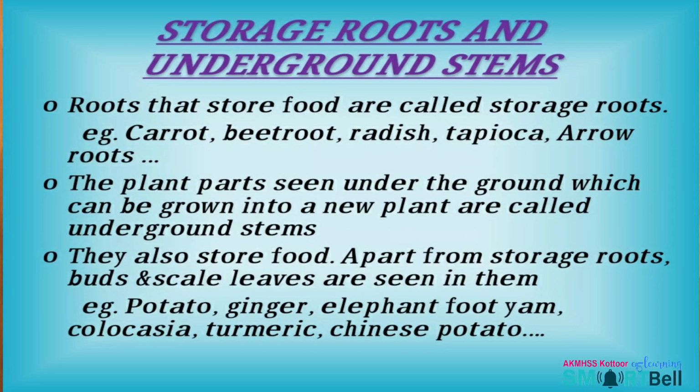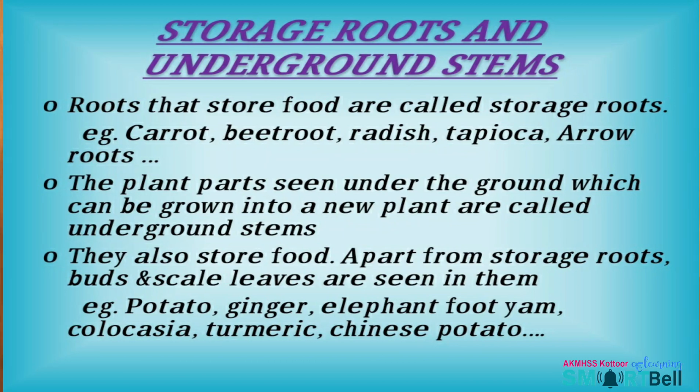Then in your science textbook, on page number 18, there is an activity. There are a lot of food examples in your textbook. You have to classify them into storage roots and underground stems. Then write it. Write the heading: storage roots and underground stems. Roots that store food are called storage roots. Examples are carrot, beetroot, radish, tapioca and arrowroot.